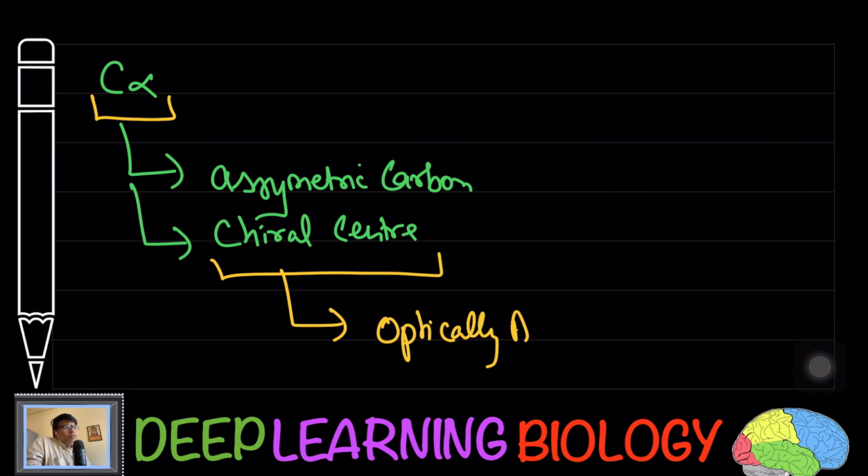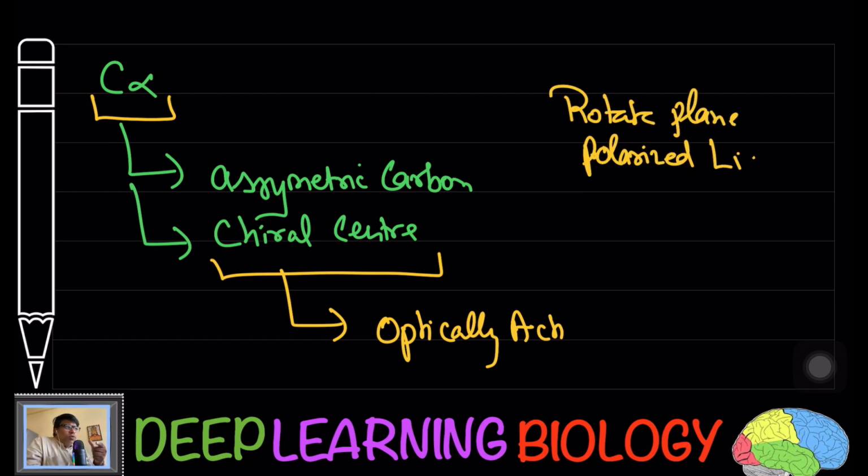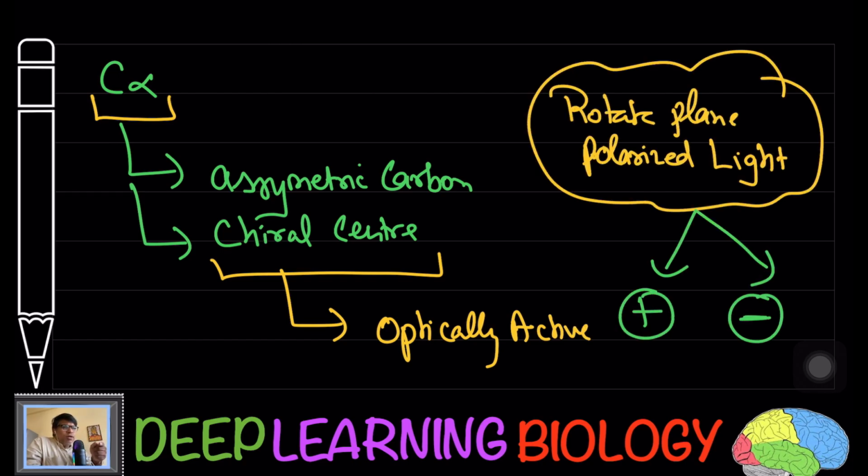When you have such a situation, the compound is going to be optically active. When C alpha is asymmetric, when it is chiral, these chemicals can rotate plane polarized light.